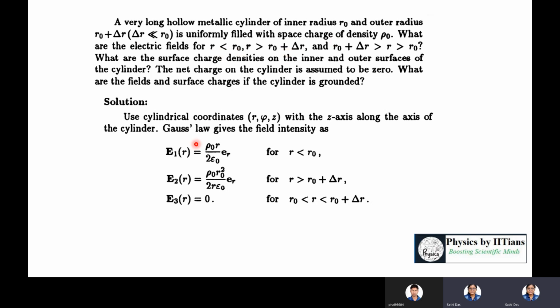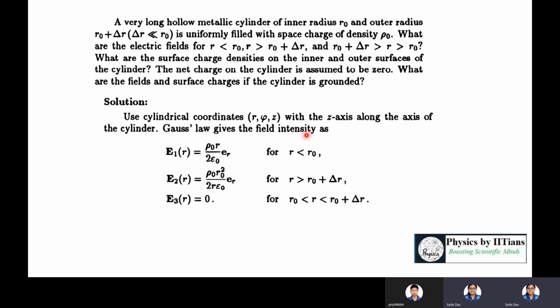What do you have to do? Yes, friends, you are right. You have to apply Gauss's law because this is cylindrical symmetry. Okay. So what do you have to use here? You have to use cylindrical coordinates, that is R, phi, Z, with the Z axis along the axis of the cylinder. And you have to apply Gauss's law.